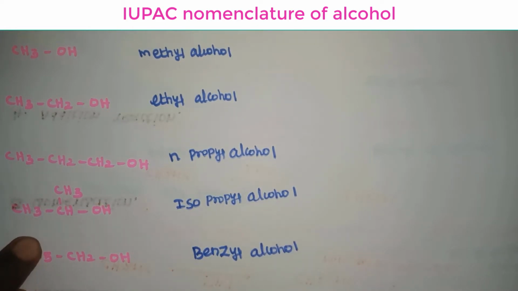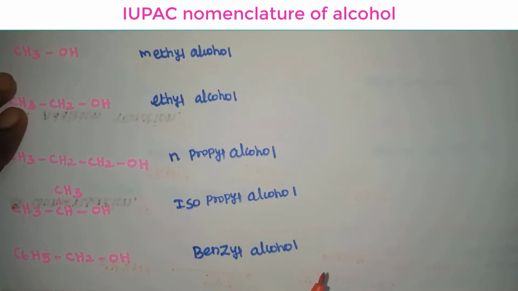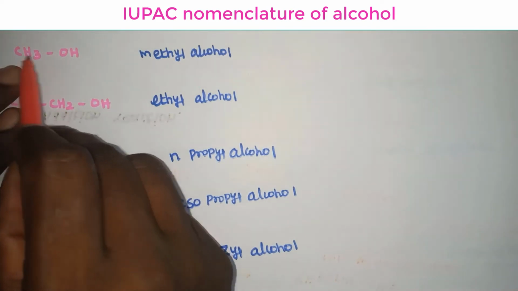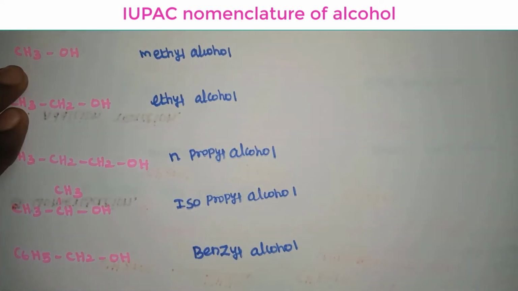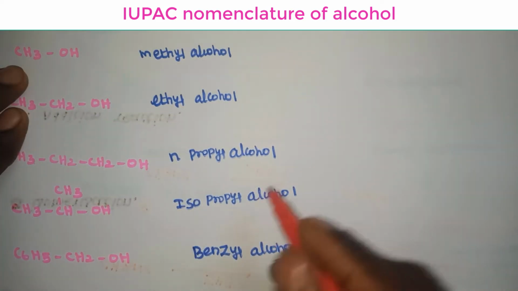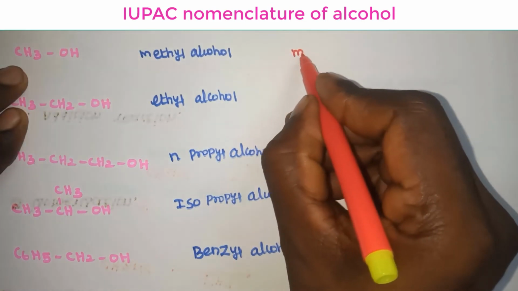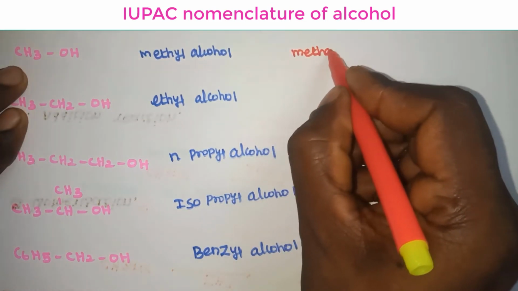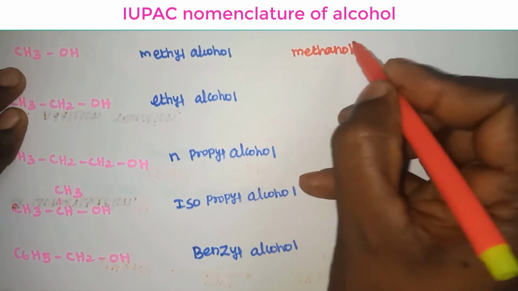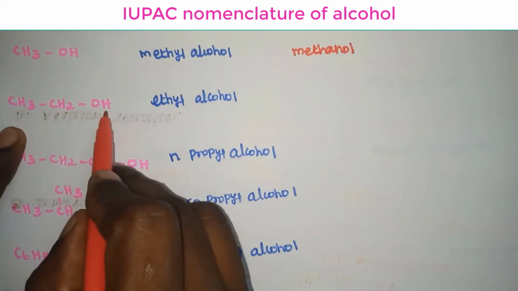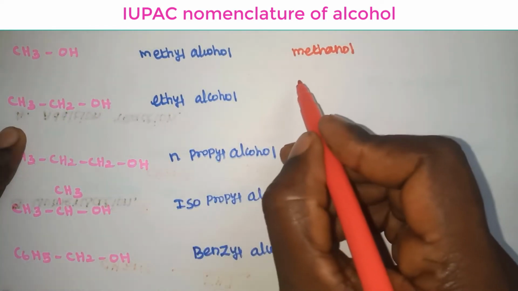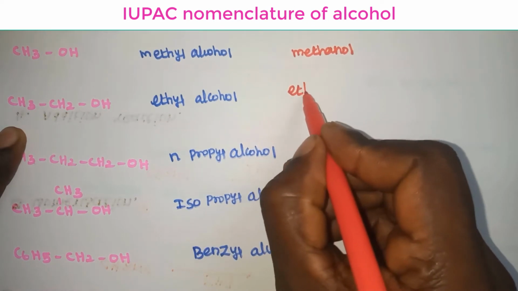Next is IUPAC naming. The IUPAC name of an alcohol ends with -ol. CH3OH has only one carbon, so the IUPAC name of this compound is methanol. CH3CH2OH has 2 carbons, so the IUPAC name is ethanol.